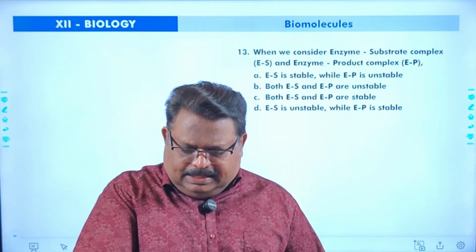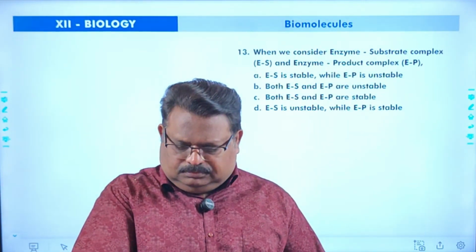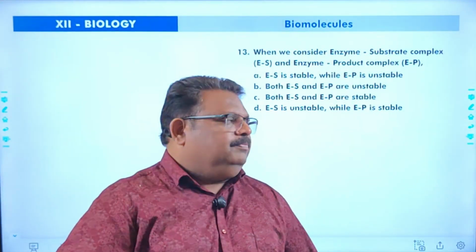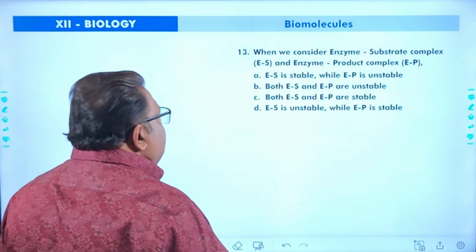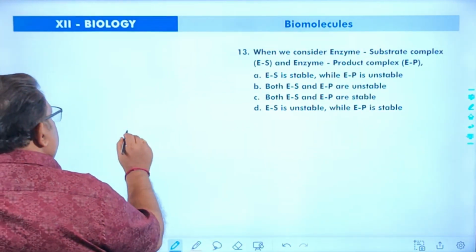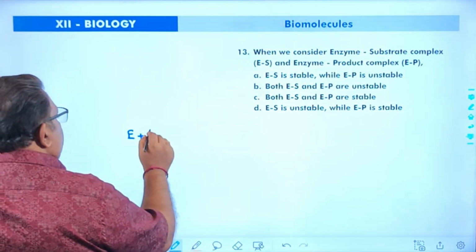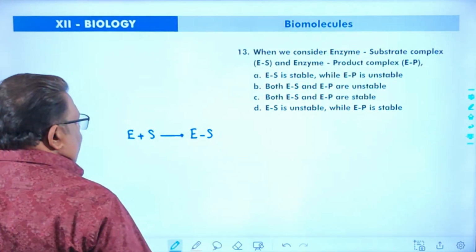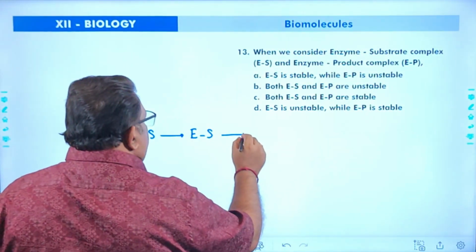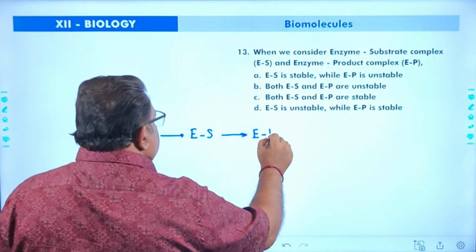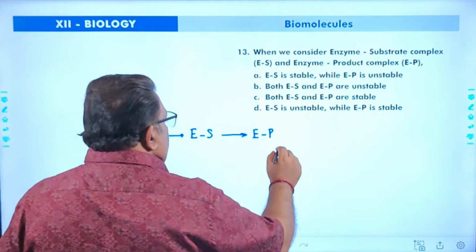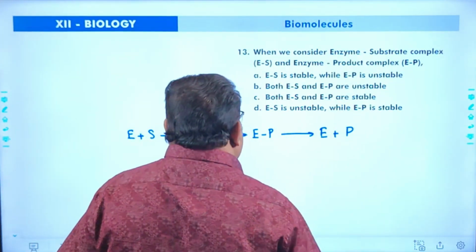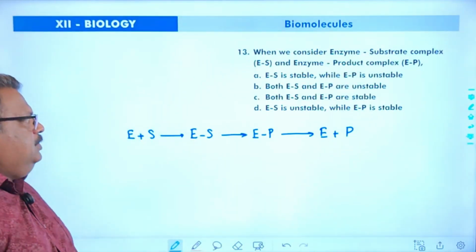Then a topic from enzymes. When we consider enzyme substrate complex and enzyme product complex, which of the following statements is correct? What are enzyme substrate and enzyme product complex? The enzyme molecule first combines with the substrate molecule forming a complex. That complex is called enzyme substrate complex. The enzyme substrate complex gets converted into another complex. That complex is called enzyme product complex. Finally, the enzyme product complex dissociates, releasing enzymes and products. This is the nature of enzyme action.